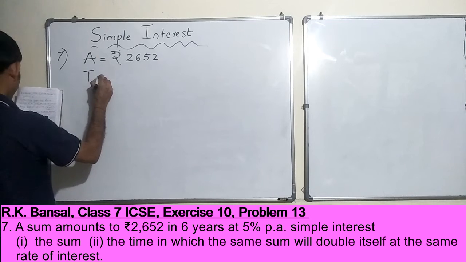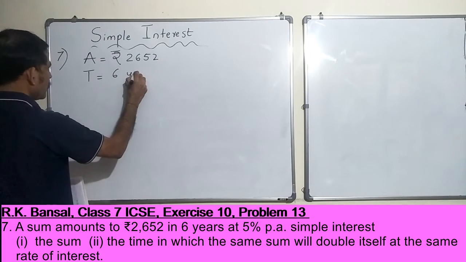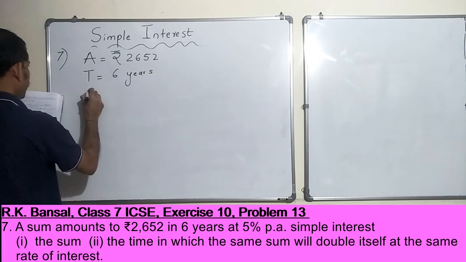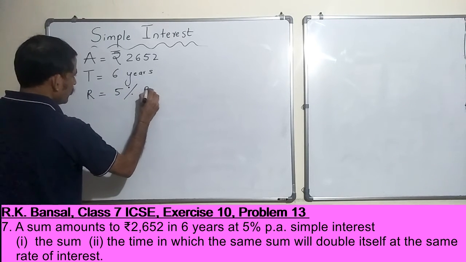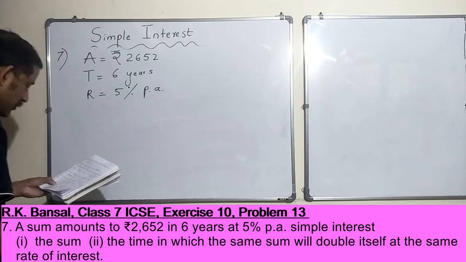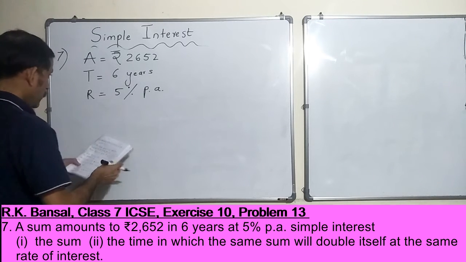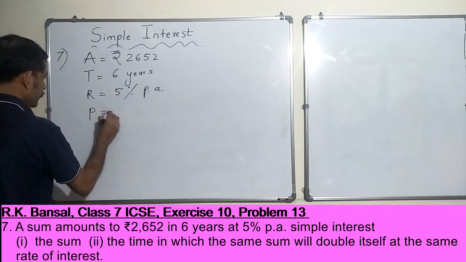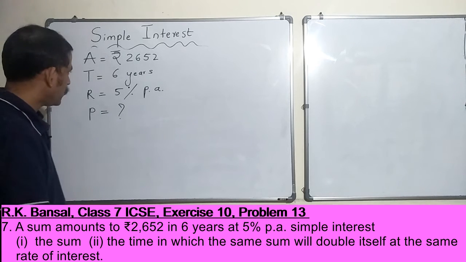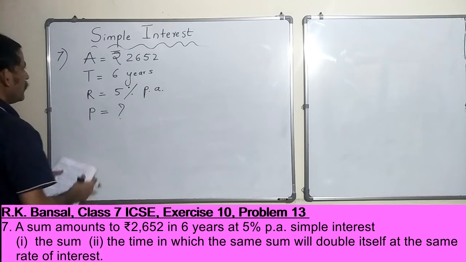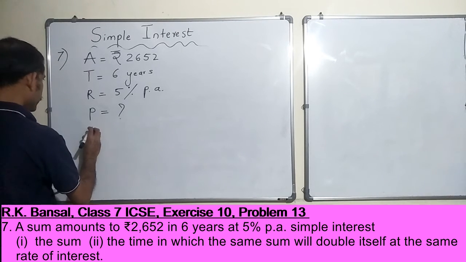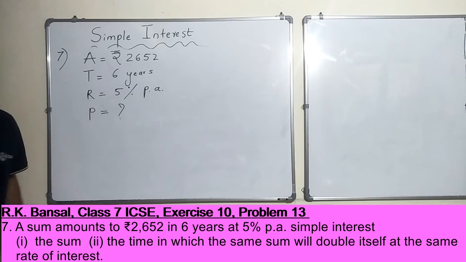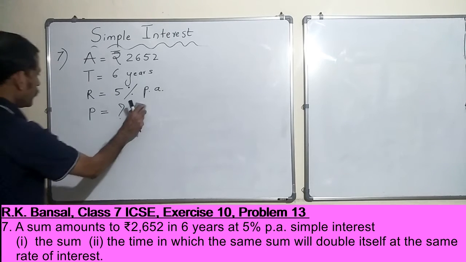Let's move on. T is 6 years and rate of interest is 5% per annum. Now we need to find out the sum which was invested. So what is the principal in this case? Let the principal be P.